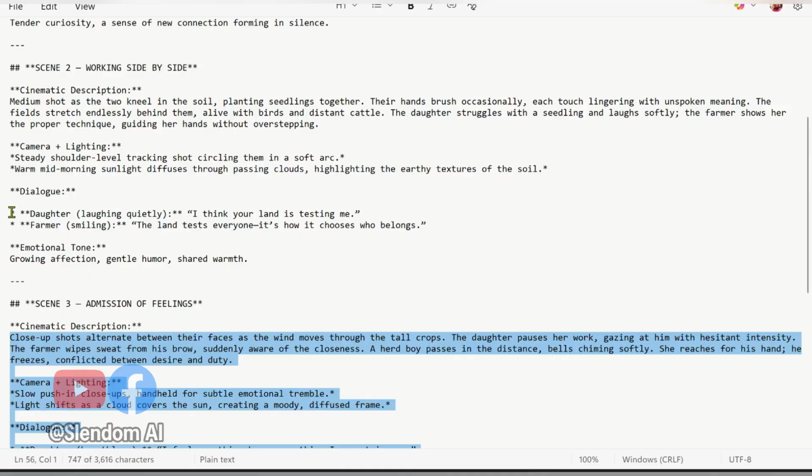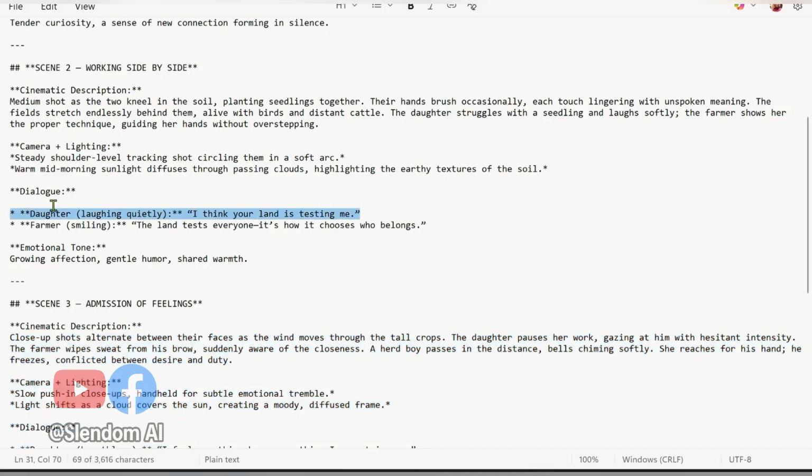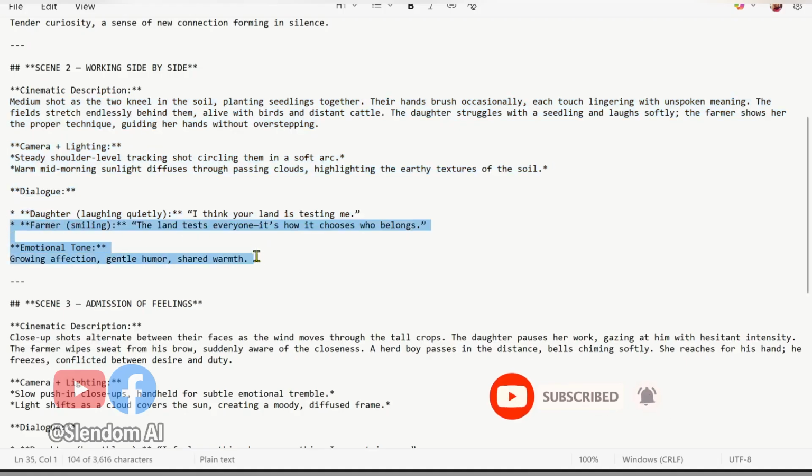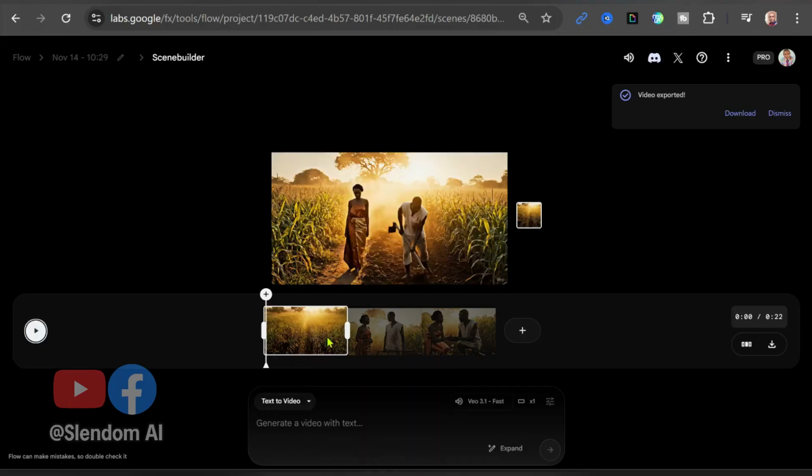So what I do sometimes is I will take one of the dialogues like this and create a video of that one. Then later, I will come and join this particular part of it. So this one will be scene one. The first one I copy will be scene one. Then I will use the extend feature to add scene two to it, and it will blend seamlessly. Okay, so we have seen the whole thing the way it is.